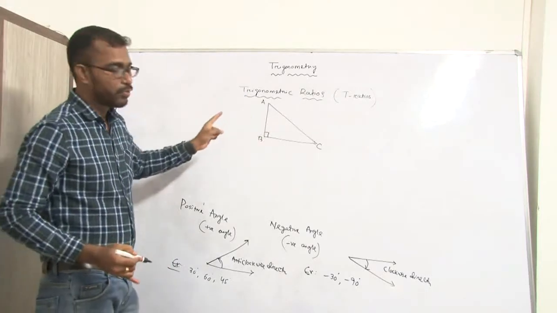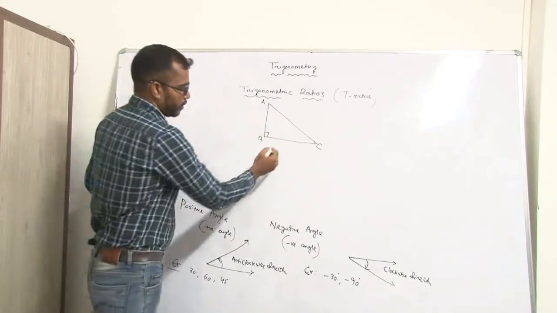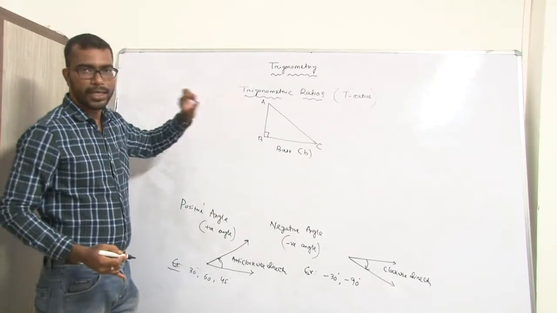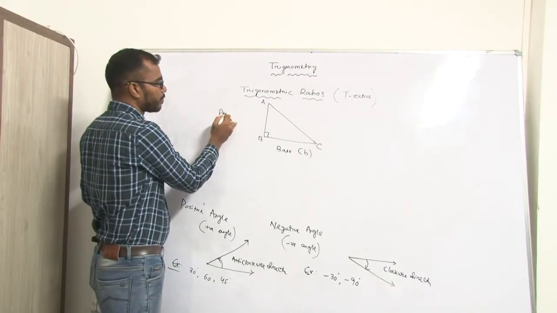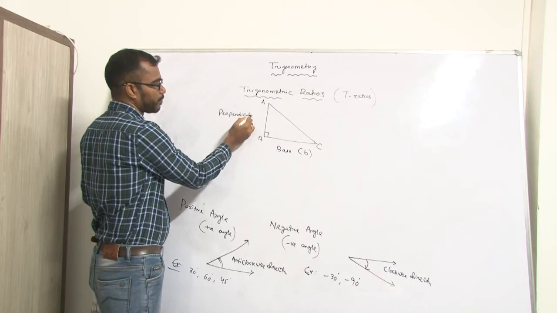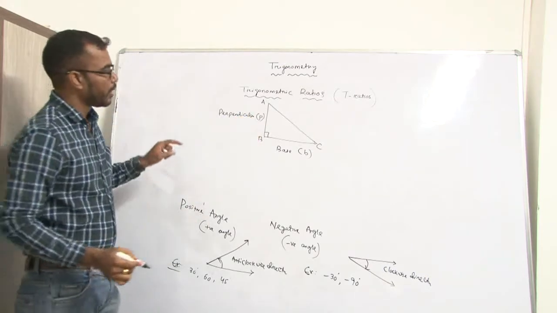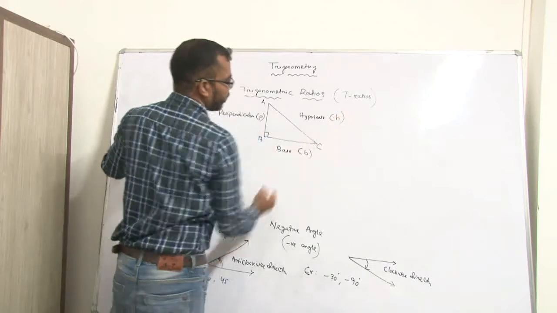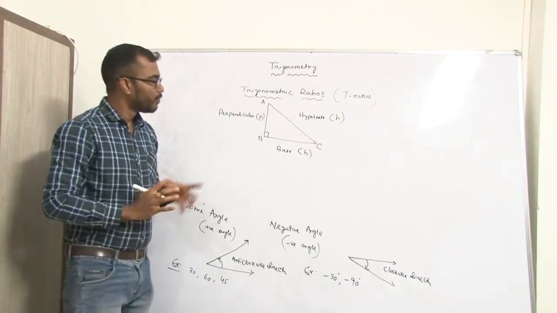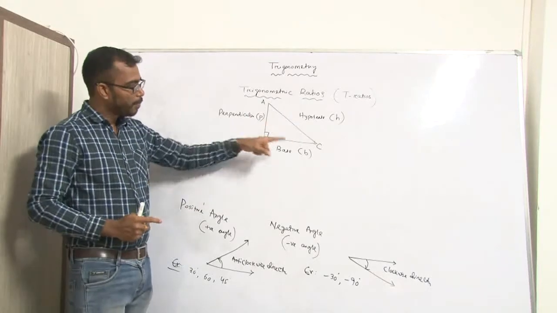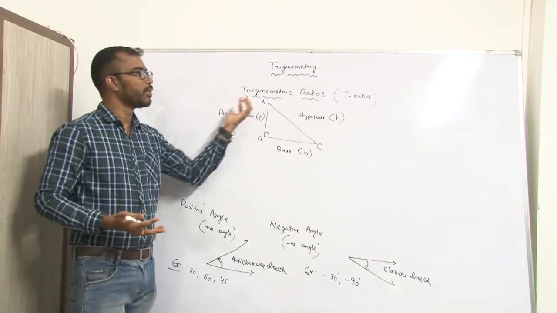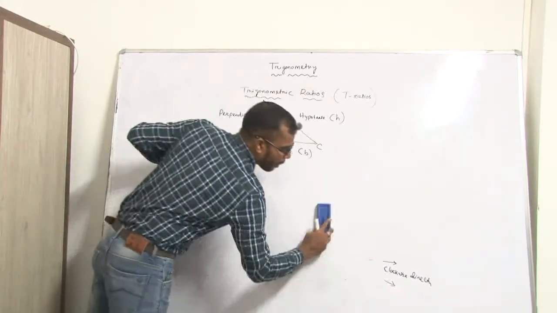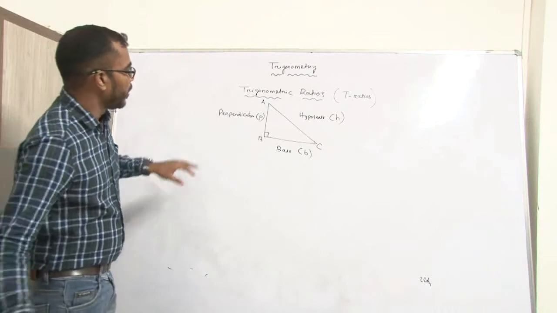In a right angle triangle, there are three sides. This side is called base, denoted by B. This is the height, or we can say perpendicular, denoted by P. And that is the hypotenuse, denoted by H. Now we have to find the relationship between the three sides P, B, H, that is, perpendicular, base and hypotenuse.